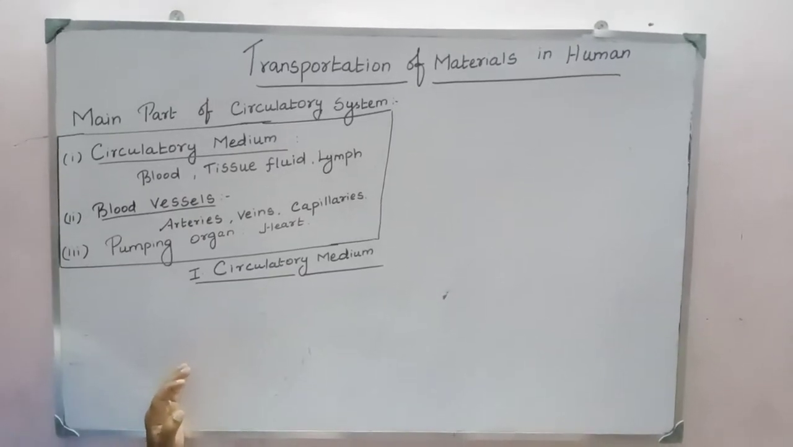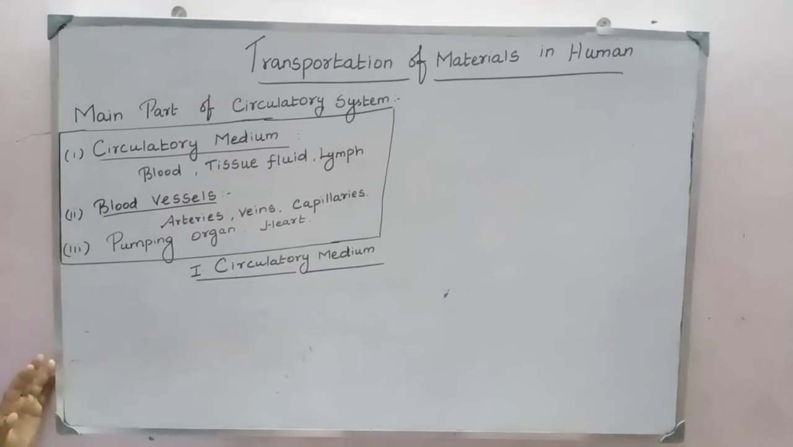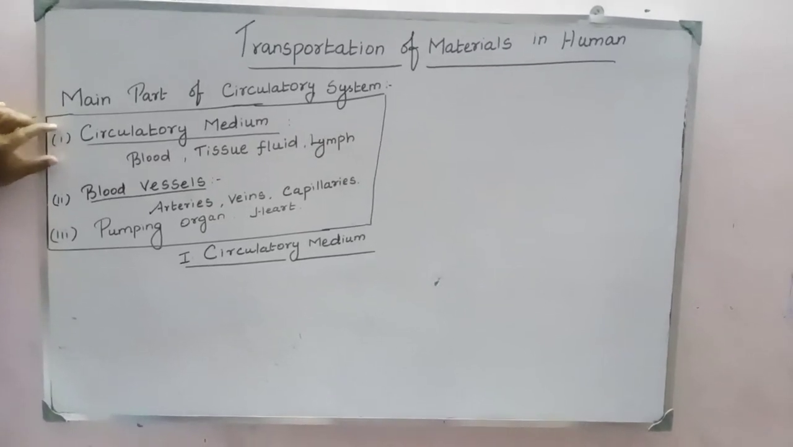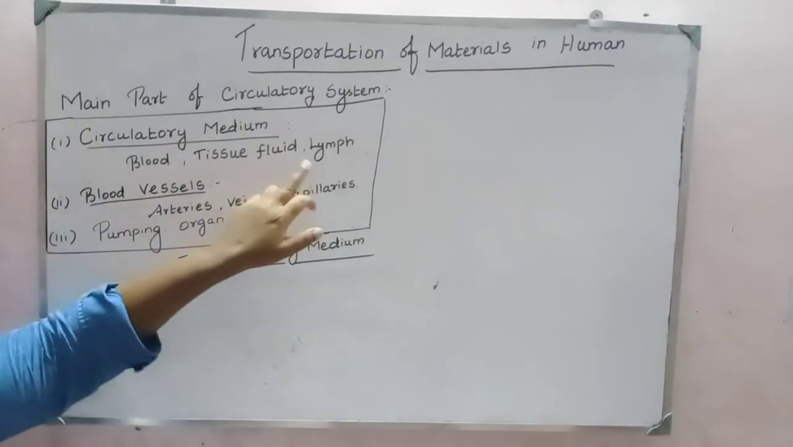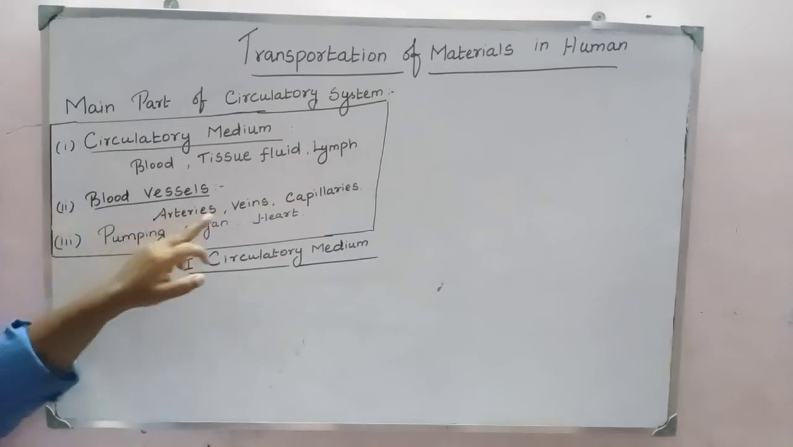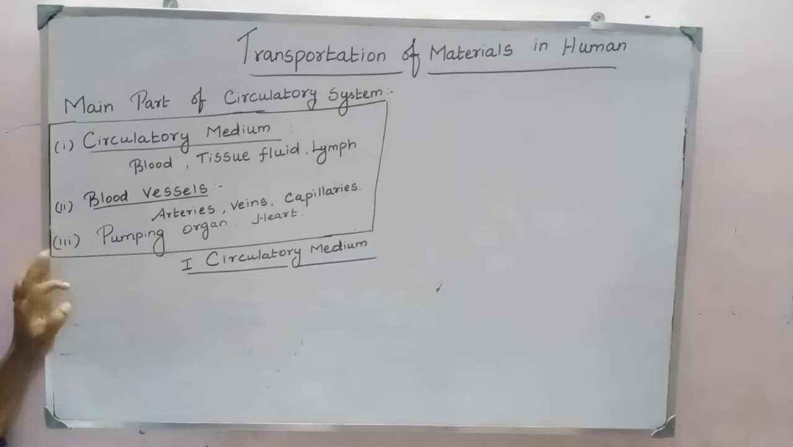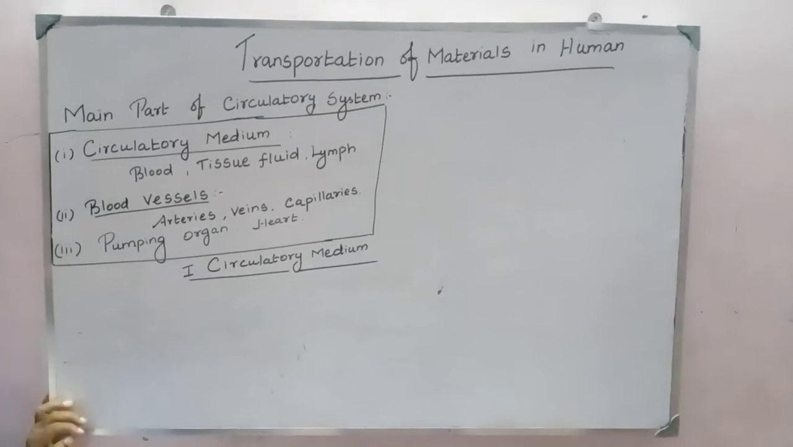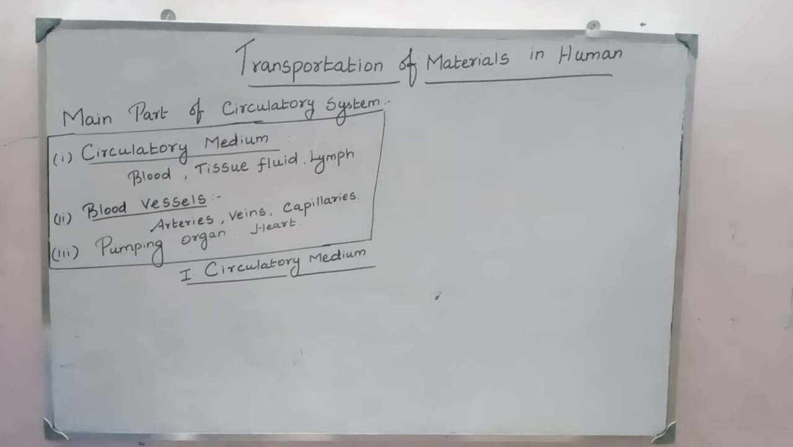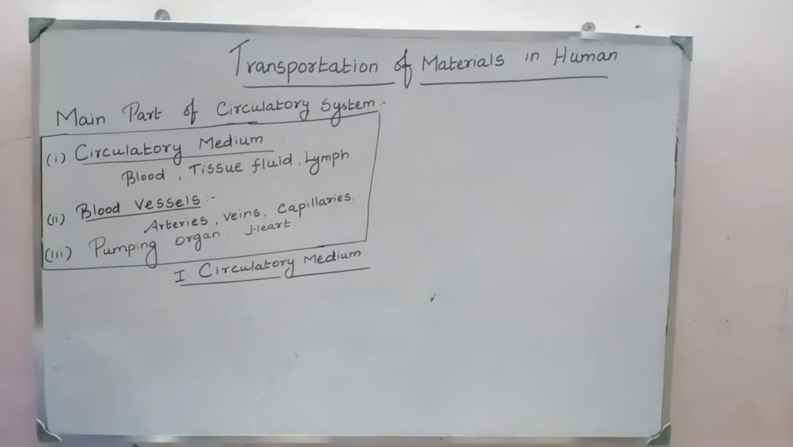There are three main important parts in the circulatory system. Number one, circulatory medium: blood, tissue fluid and lymph. Number two, blood vessels: arteries, veins and capillaries. Number three, pumping organ: the heart. We'll learn one by one.